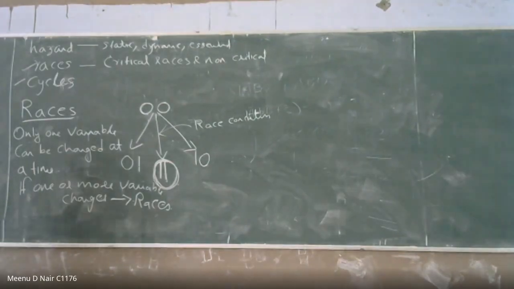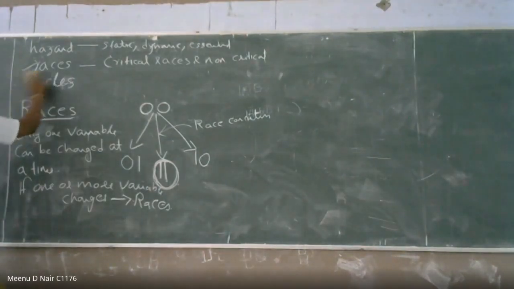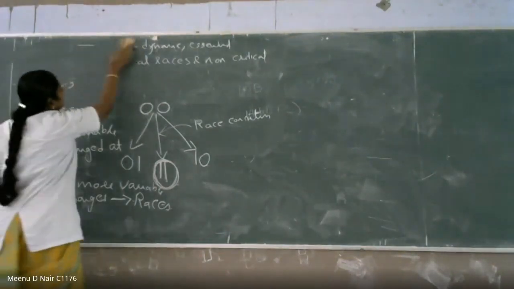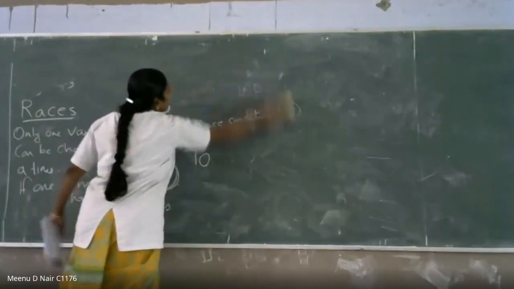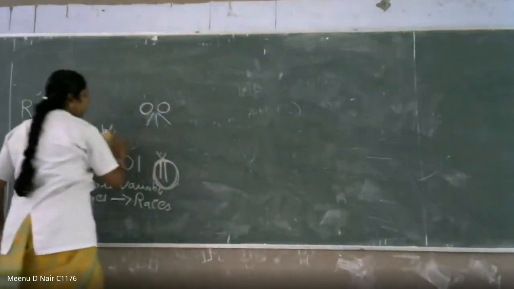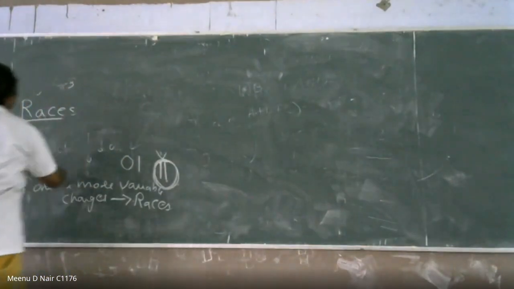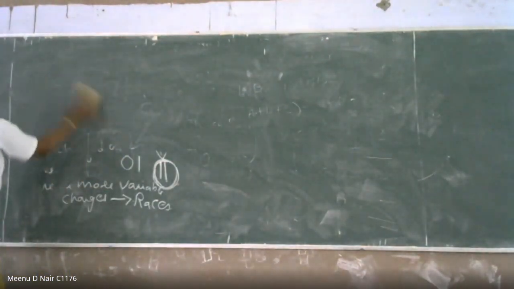So we'll see there are two types of races. One is the critical race and the second one is the non-critical race. The names themselves hint at what non-critical and critical mean.